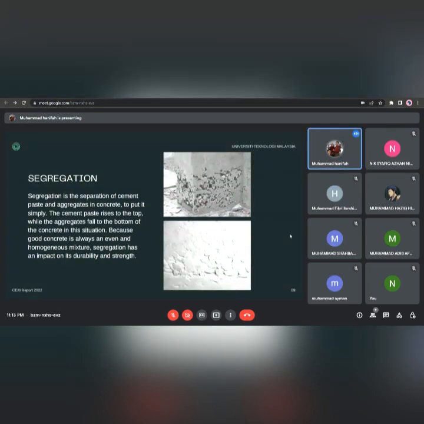Segregation is the separation of cement paste and aggregate in concrete. To put it simply, the cement paste runs to the top while the aggregate falls to the bottom of the concrete in this situation. Because good concrete is always an even and homogeneous mixture, segregation has an impact on its durability and strength.